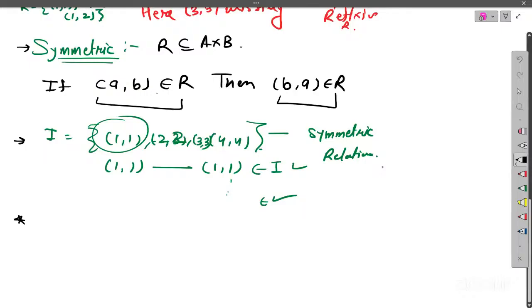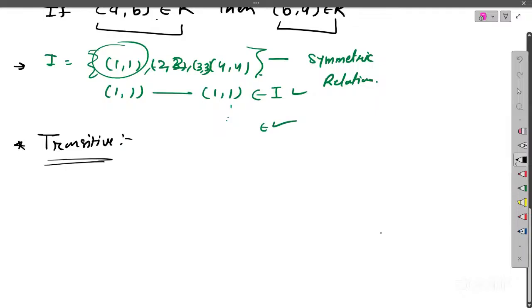Okay. Now the next relation is transitive relation. The deadline for submitting the assignment is 22nd at 11:59, if I'm not wrong, right? Yes, ma'am.